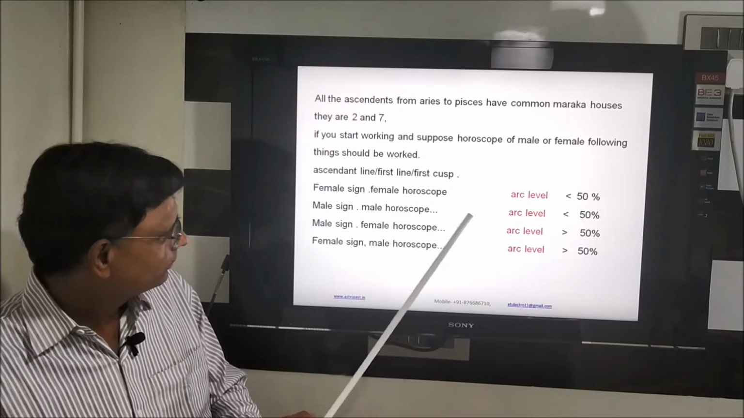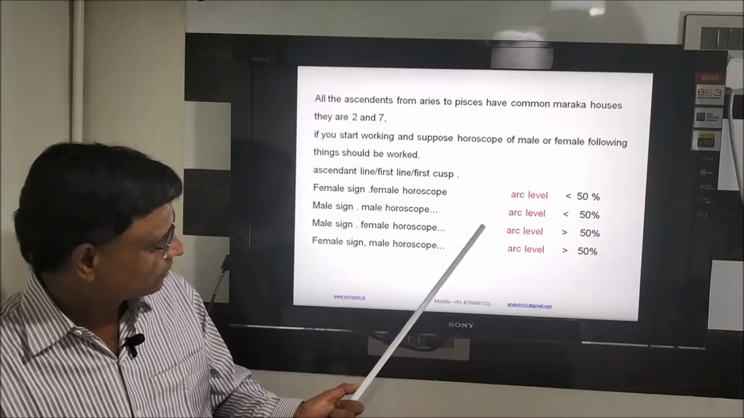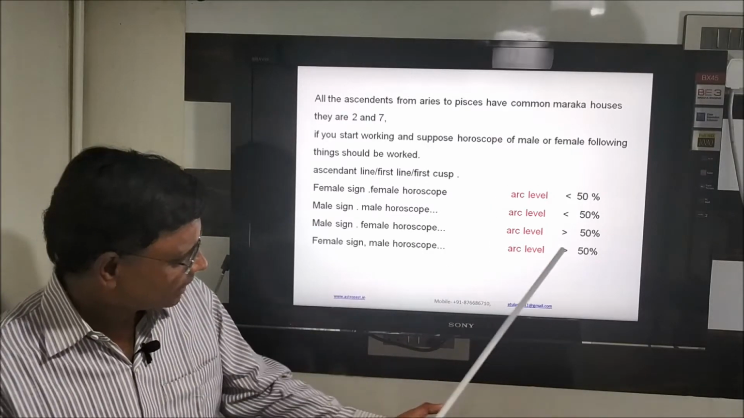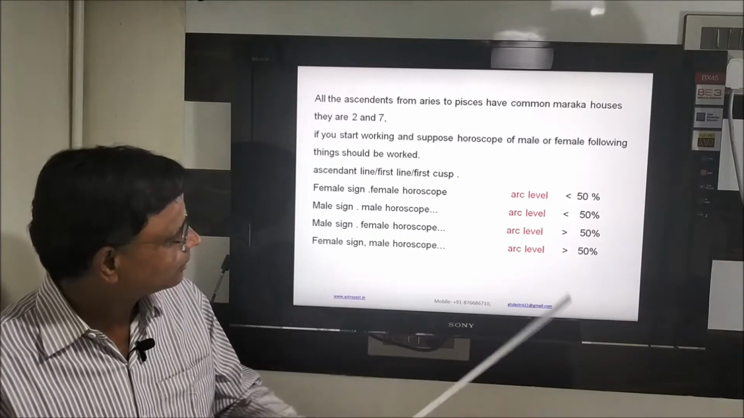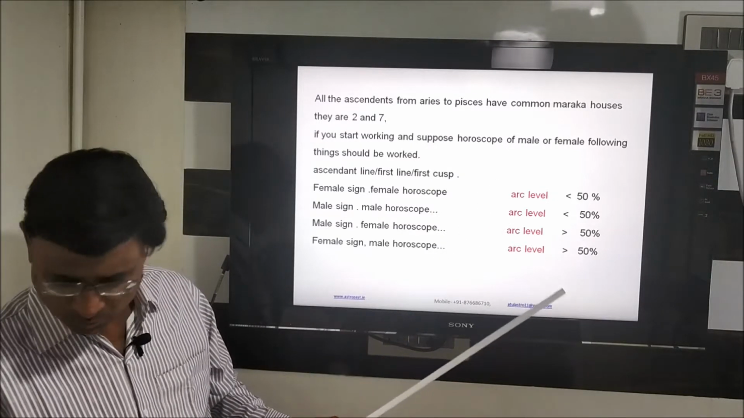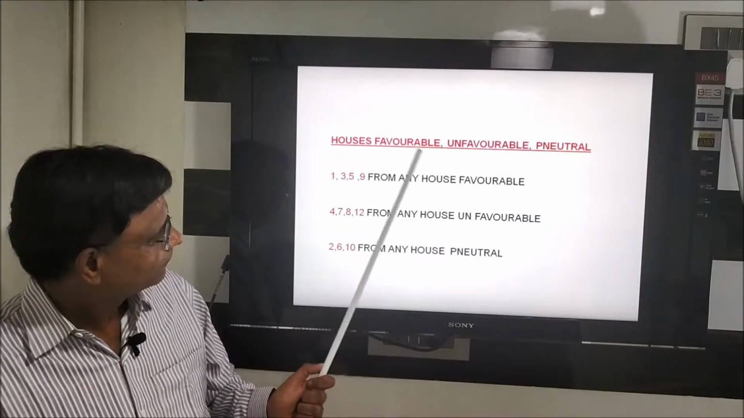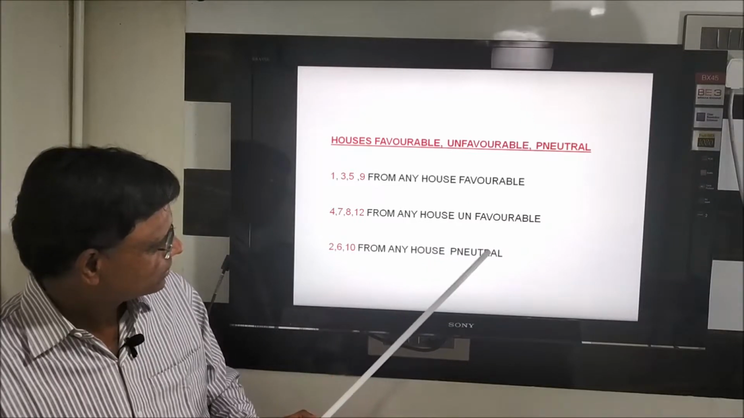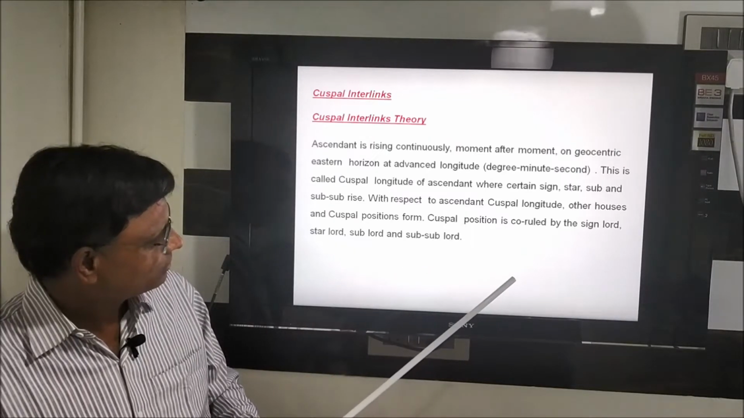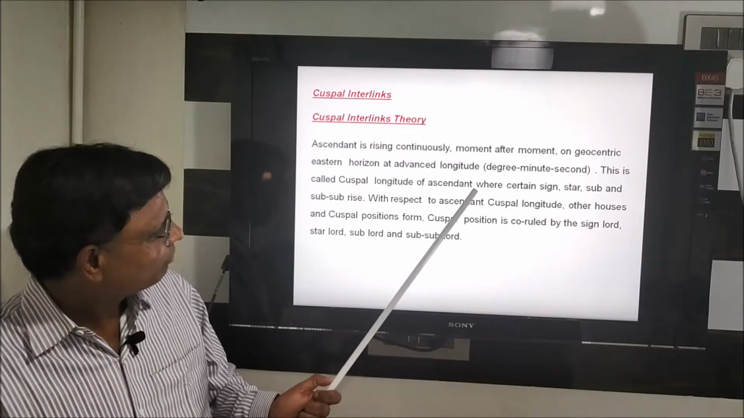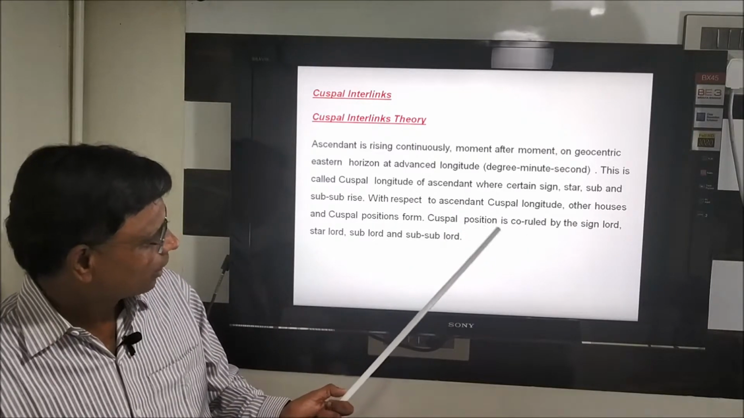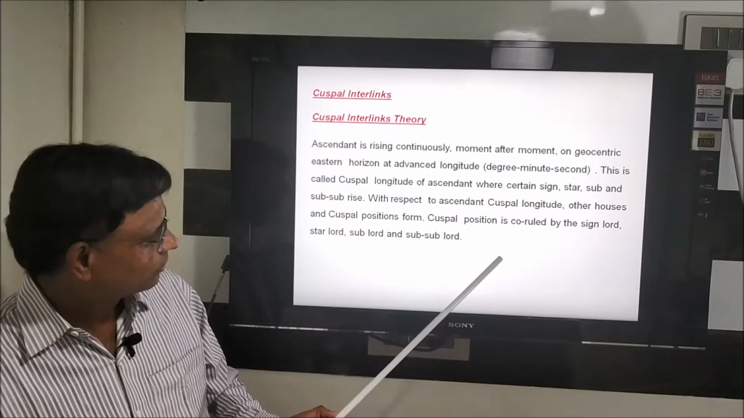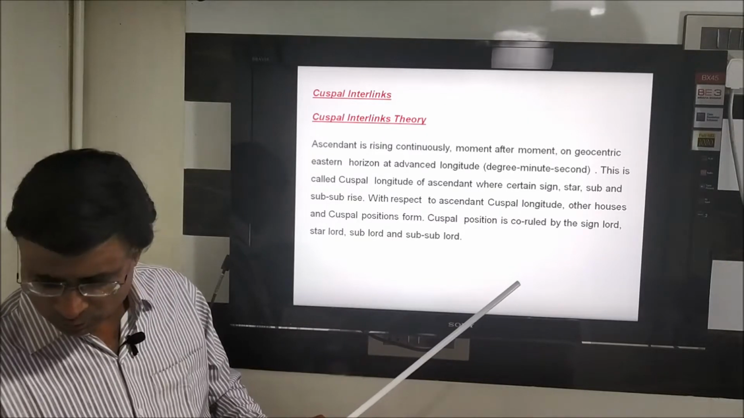What are the arcs there? See the female horoscope arc level at 50%. You can make it softer. These are the approximate equations of the arc you can see here. The same equations are coming up here in the basics of astrology. So how will the cuspal theory be formed? You can read this, and by sign and so on, about the formation of your horoscope.